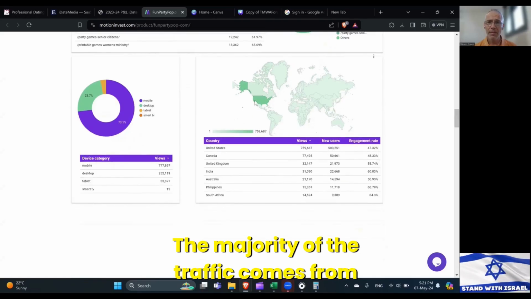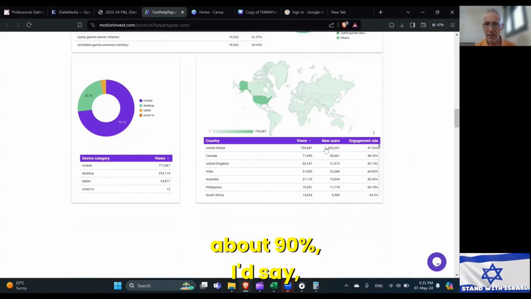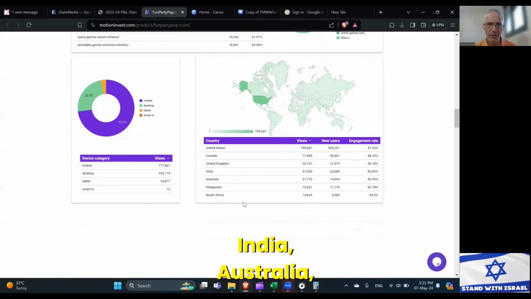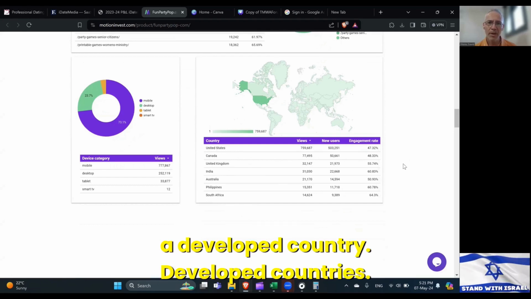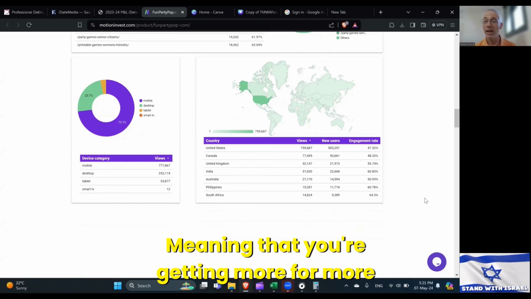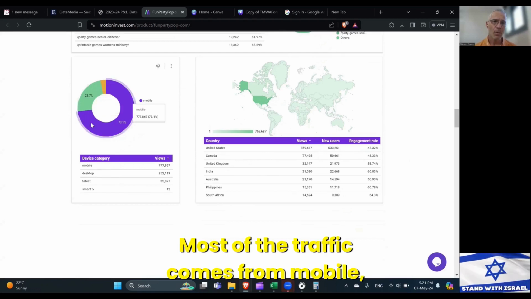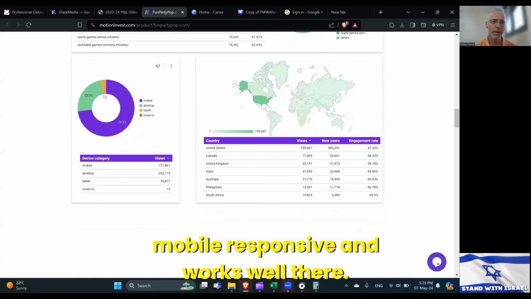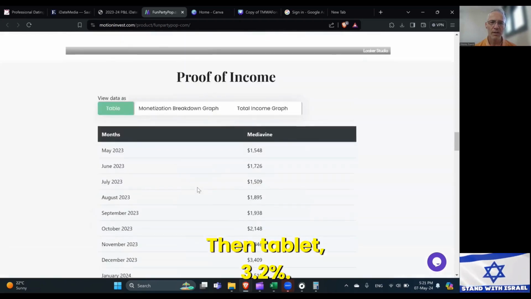The majority of the traffic comes from the United States. You see it here, about 90%, I'd say, or 85%, then Canada, United Kingdom, India, Australia, Philippines, South Africa. So the top 3 countries are developed countries, meaning that you're getting more money for your ads on that website. Most of the traffic comes from mobile, so you need to make sure that the website is mobile responsive and works well there. Then desktop, 23%, then tablet, 3.2%.